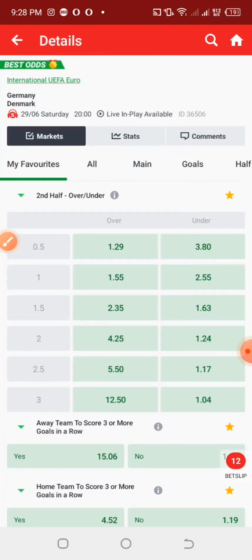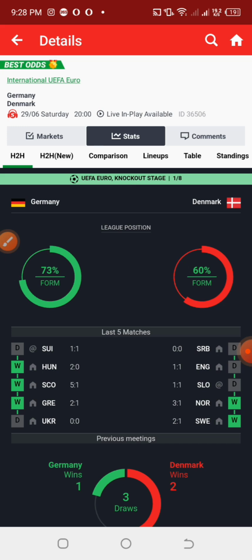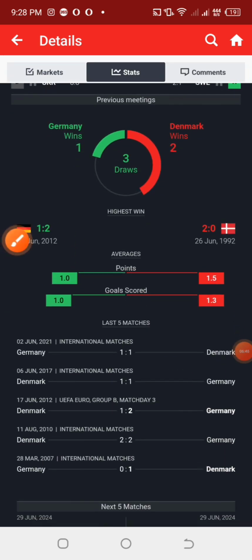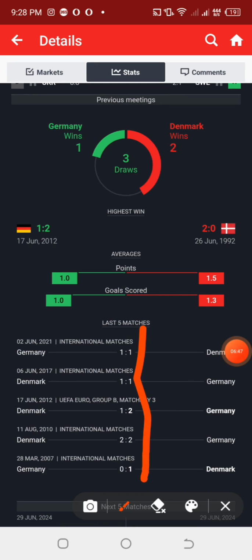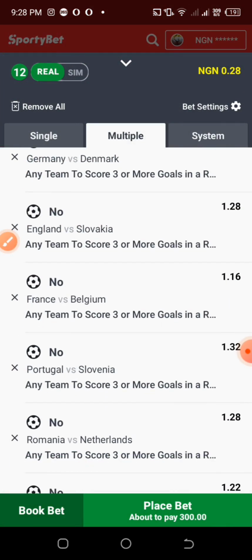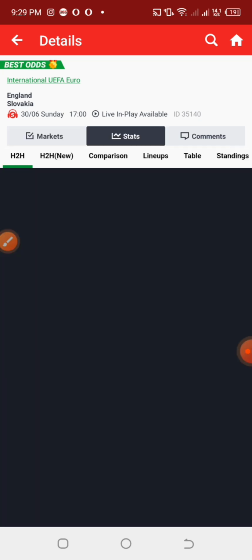Now let us check the German and Denmark stats. We can see that in their last previous games, they only won a particular match by 5 goals to 1, which happens to be the only biggest margin that they have. And checking the last previous games of the away team, we can see that they don't really have a very good or a large margin of goals. And checking the match against each other, we can see that they don't always even have a margin of goals. So I'm leaving that.